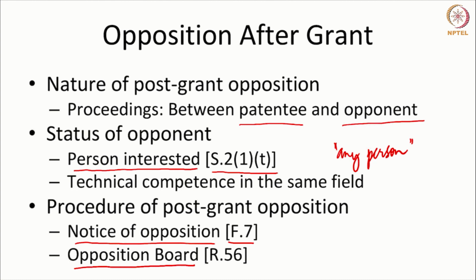So the consequences of a pre-grant opposition are either the patent gets granted or the patent application gets rejected, whereas in a post-grant opposition, there could be 3 consequences. The patent may get revoked, the patent may get amended, or the patent may be allowed to continue.